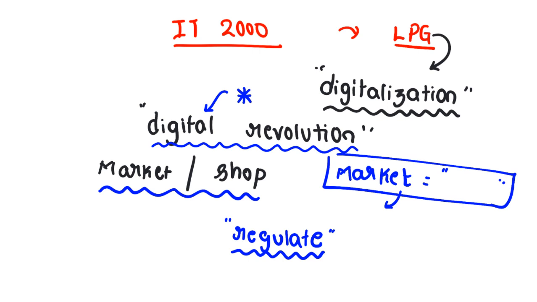Clear? So look at this. The primary importance is given to cyber crime. Clear?